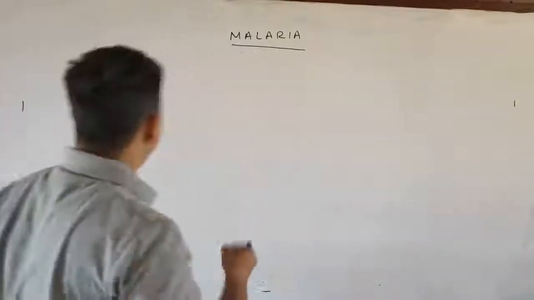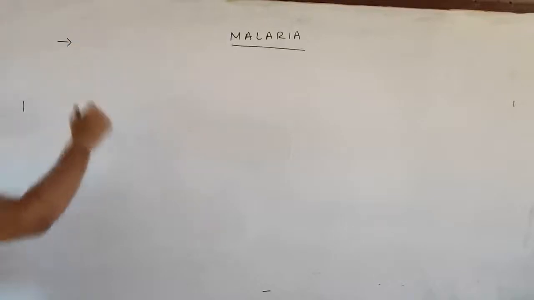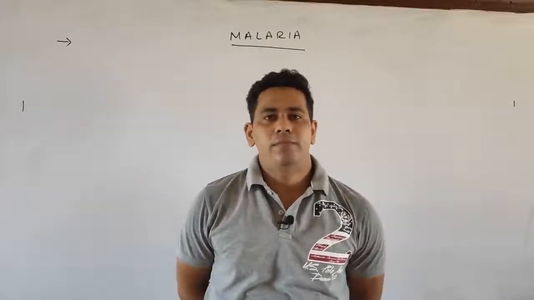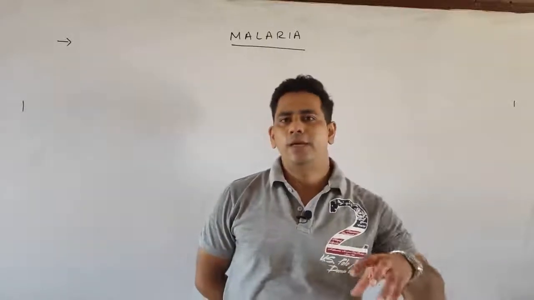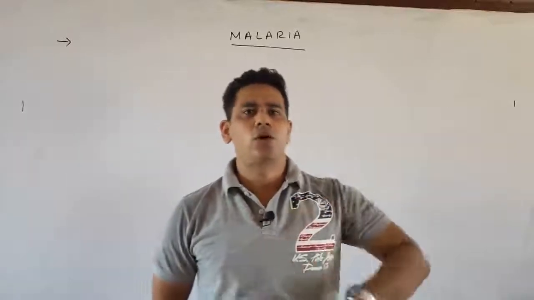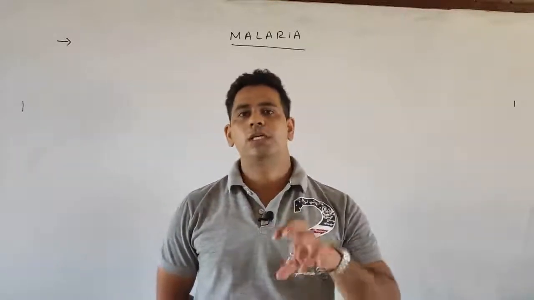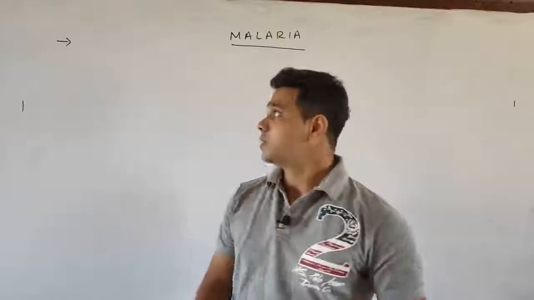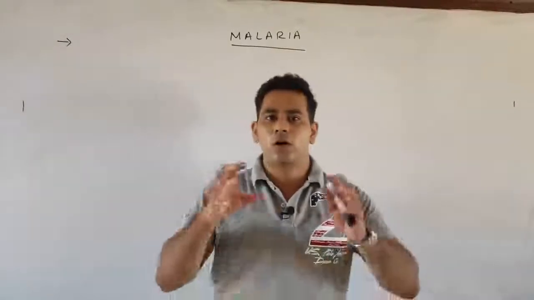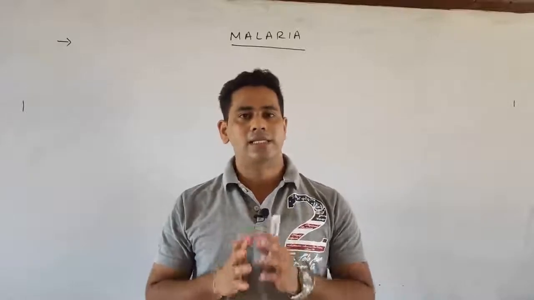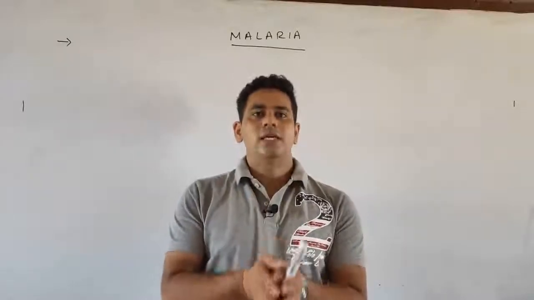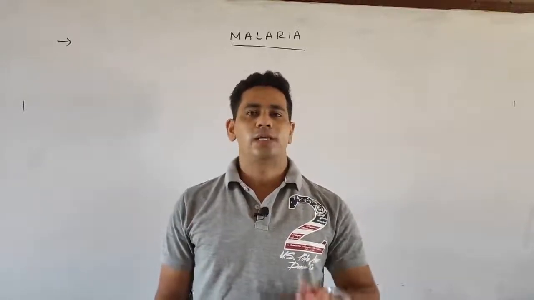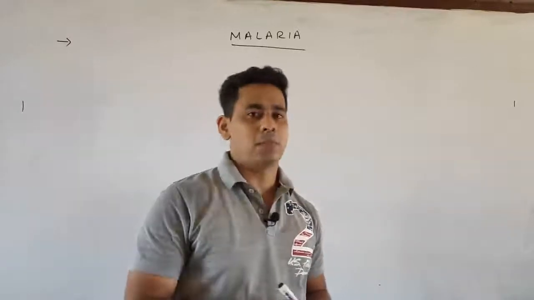Okay, first point. Malaria is an oldest disease caused by the protozoan of the genus Plasmodium. Generally we have a myth that malaria is caused only by the mosquito. No, the female mosquito is just a vector who spreads this disease. We cannot say that malaria is caused by the insect. Instead, the mosquito is a vector for malaria. So we can say malaria is an oldest disease caused by the protozoan having the genus called Plasmodium.